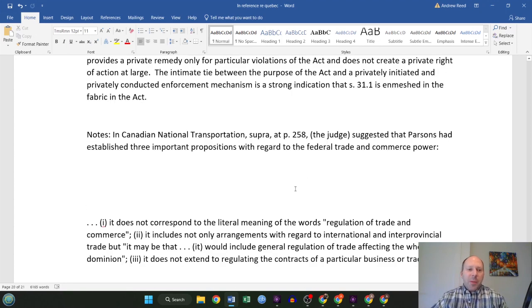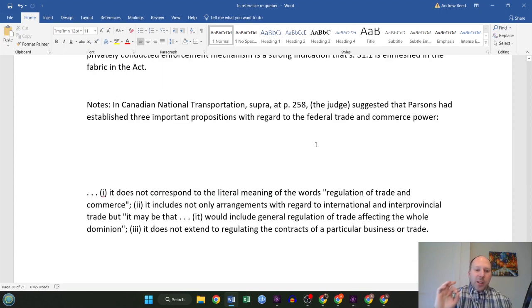Some notes in here. In Canadian National Transportation, this is from the detailed text of the case. I just want to pull this out here. So the judge had suggested that Parsons had established three important propositions with regard to the federal trade and commerce power. One, it does not correspond to the literal meaning of the words regulation of trade and commerce.